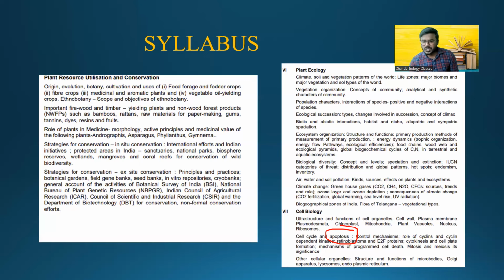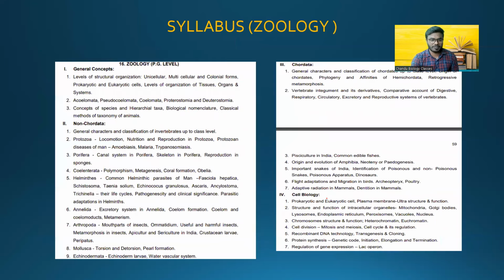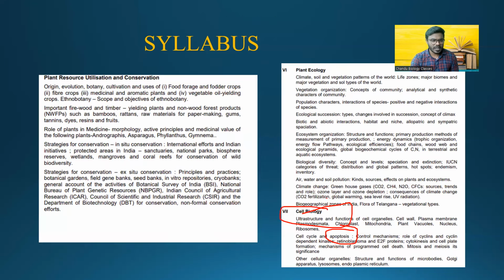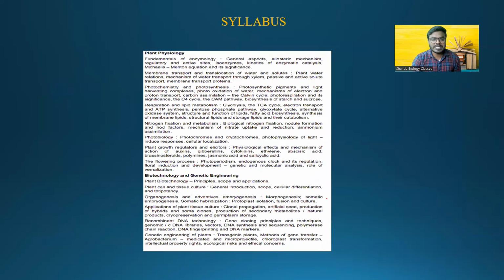So cell cycle, its regulation, and apoptosis mechanism. It seems to be very small, but it's a very big topic, right? And so cell biology is a very big topic. Now listen, in cell biology only, we actually used to study heterochromatin, euchromatin, chromatin organization. But in your JL Botany, instead of keeping this in cell biology, they have kept that in the cytogenetics chapter. I think I have missed another unit here. I just missed one more chapter called cytogenetics.